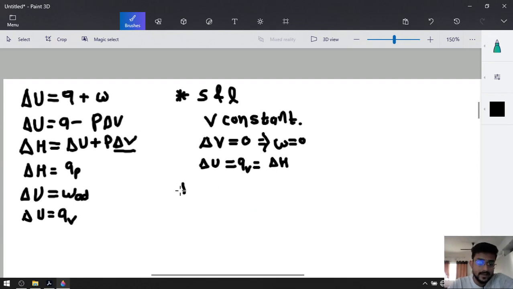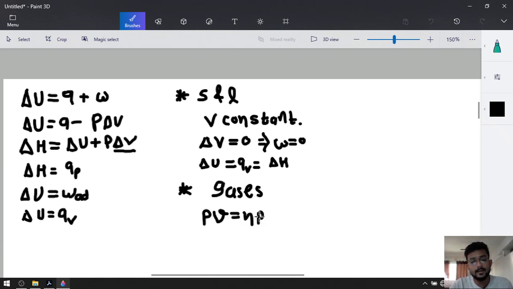So for gases, we have the ideal gas equation, PV is equal to nRT, right?